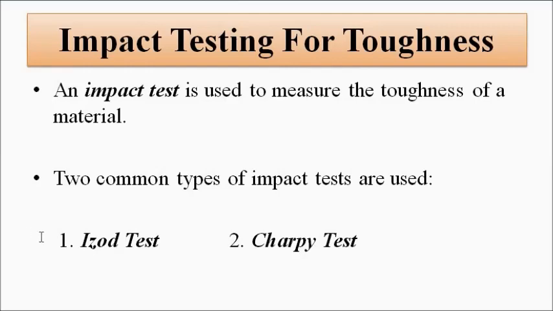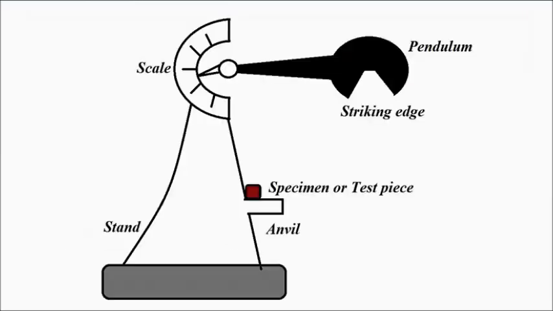Both Izod and Charpy tests for toughness consist of a setup with a pendulum with a striking edge, or a hammer kind of setup, which is fixed at a particular initial height. It is released from that height, and when it is released, it strikes the test material which is placed on the anvil, the test piece, the specimen.